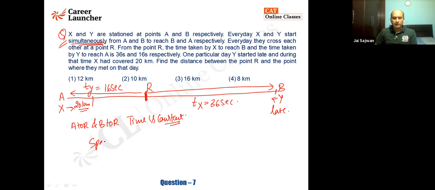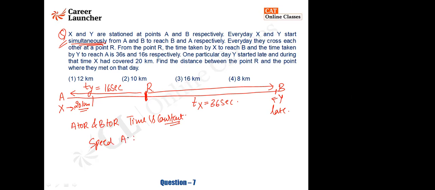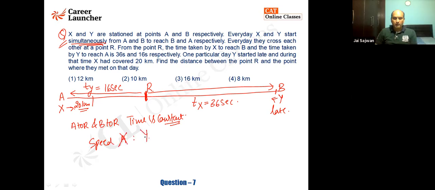What is the ratio of the speed of X to Y? Whatever is the distance it will travel, I'll say AR is to BR. This is the ratio of the speed is equal to ratio of the distance. Yes. I hope it is clear.